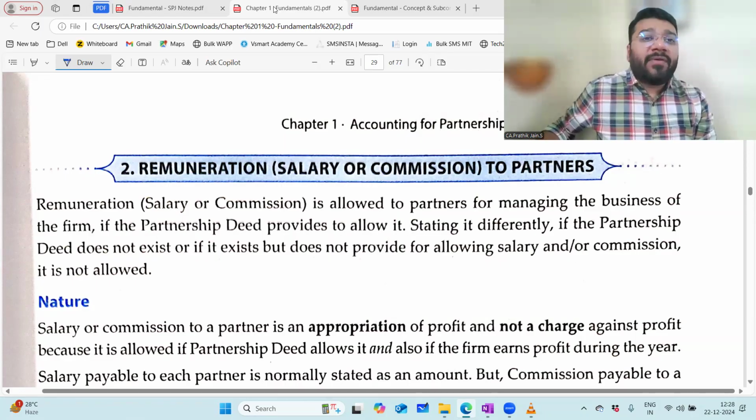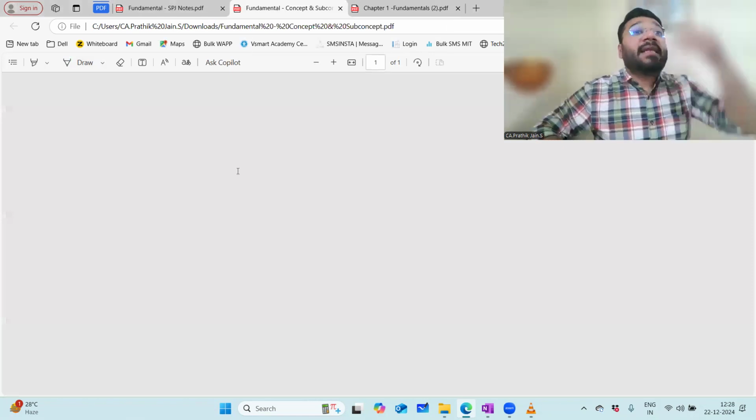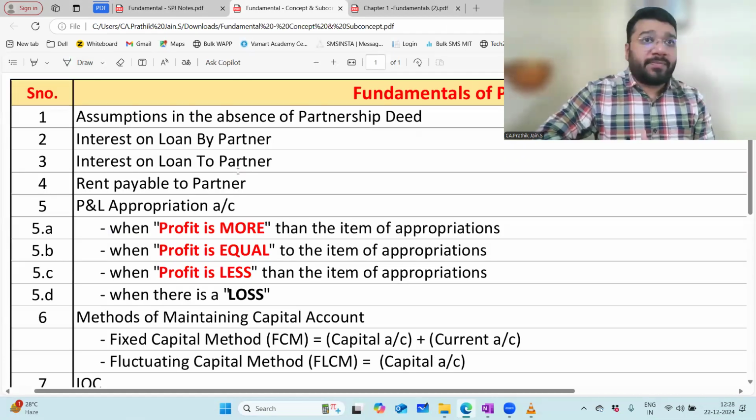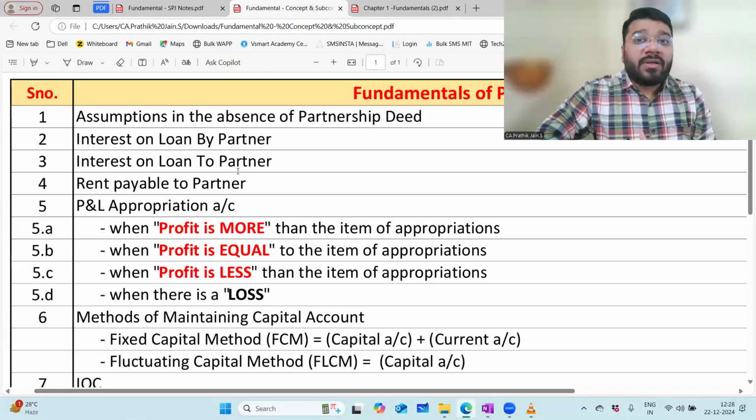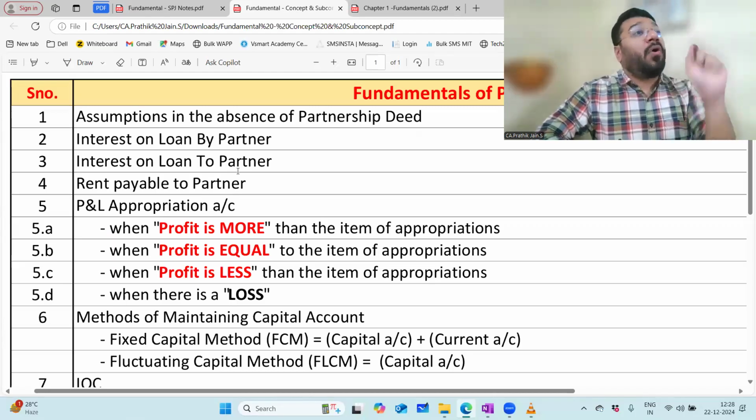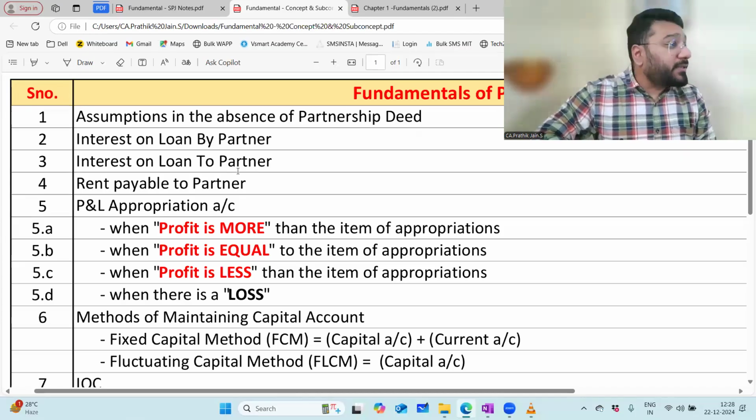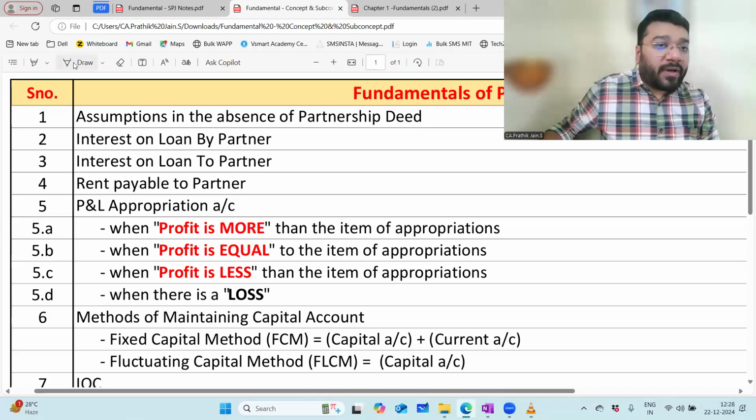I told you I'll be giving you 2 documents. One document comprises your list of the concepts and the sub-concepts. This is the list I showed in the beginning of the 12th itself. So this is basically a list of all the concepts, chapter wise. So what are the concepts that we have seen so far?